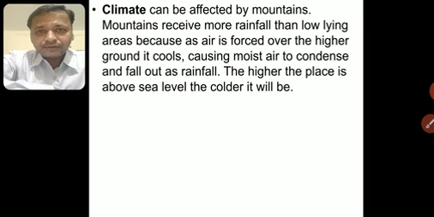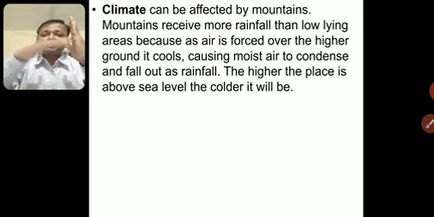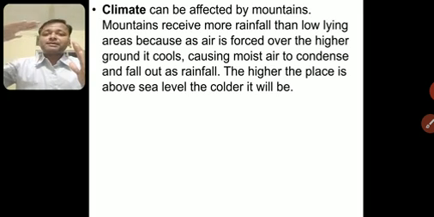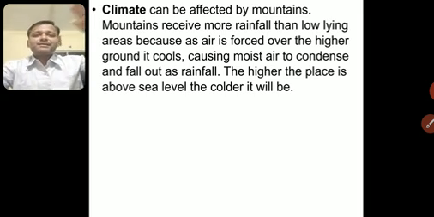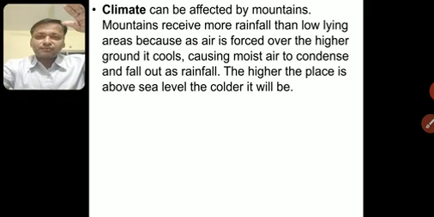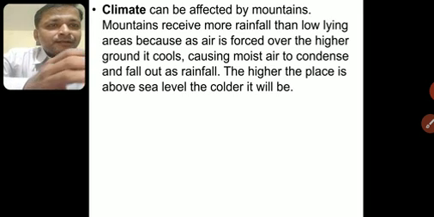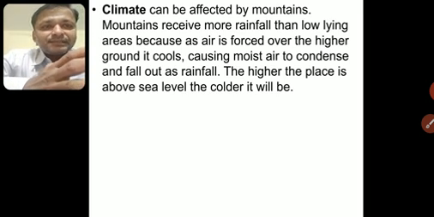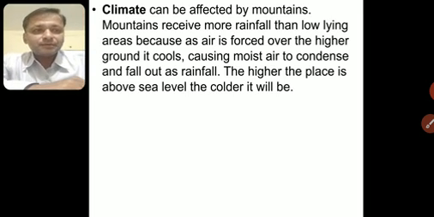Mountains receive more rainfall. Why? Because clouds come from the upper side, they hit the top of the mountain, and more rainfall happens there. If mountains are not there, then the clouds will pass away. Then low-lying areas, because the air is forced over higher ground, it cools. Because as you go up, it gets cooler, and when the water vapor condenses, it forms water. It will strike the mountains and rainfall will be there. The higher the place is above sea level, the colder it will be. We have seen this in altitude. The higher you go from the sea level, the cooler it will be.